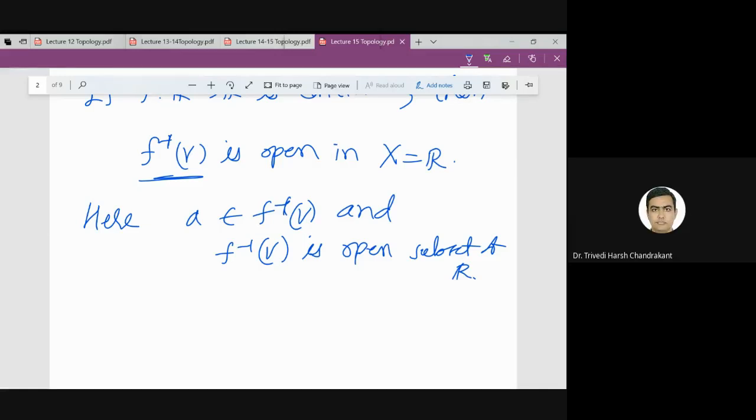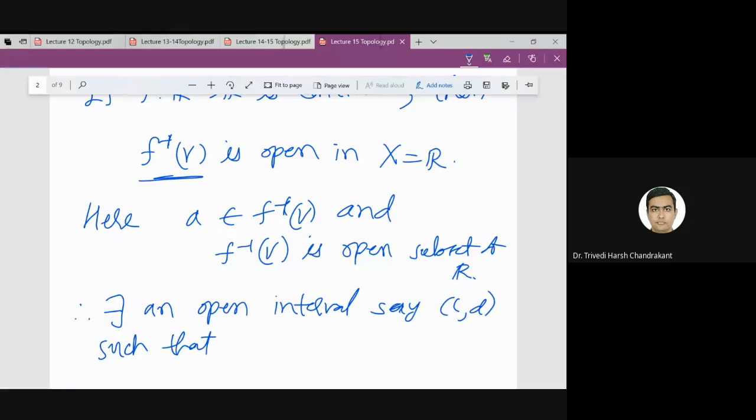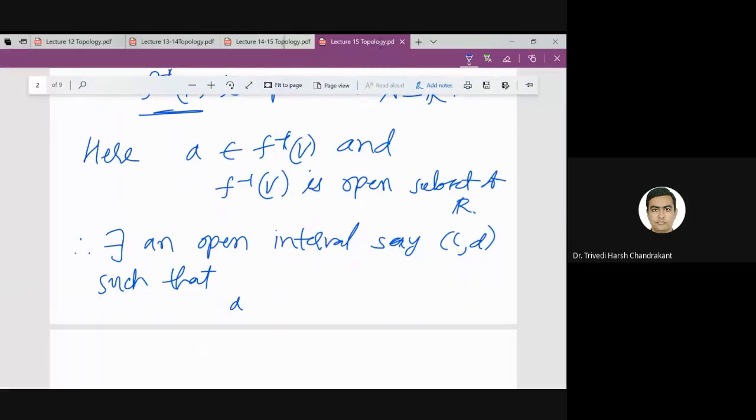So we will get an open interval around the point A. So therefore there exists an open interval, say open interval (C, D), such that A belongs to (C, D), which is contained in f inverse V,